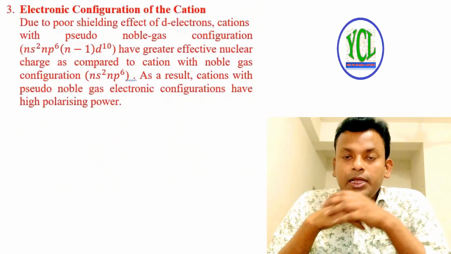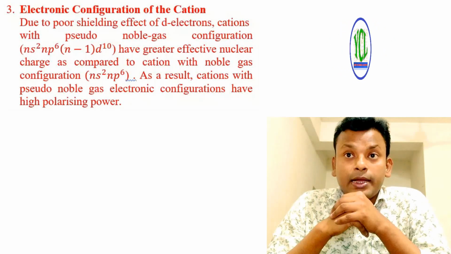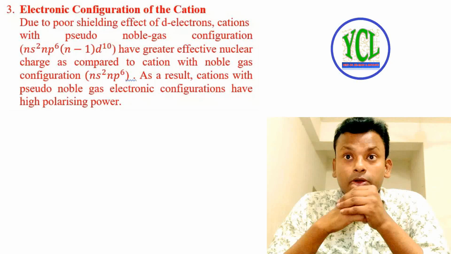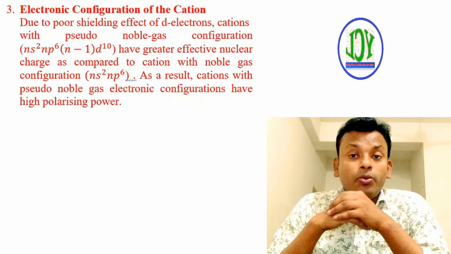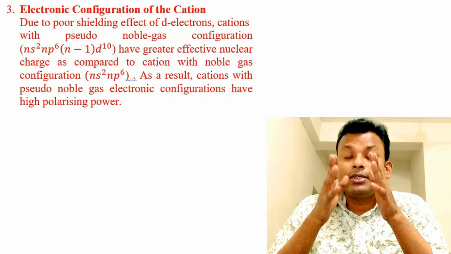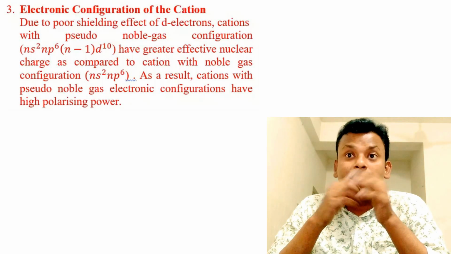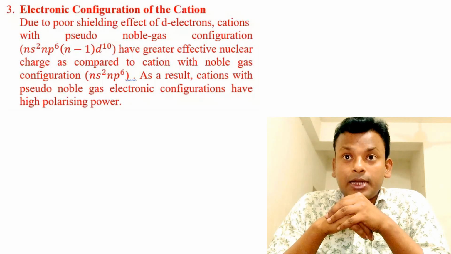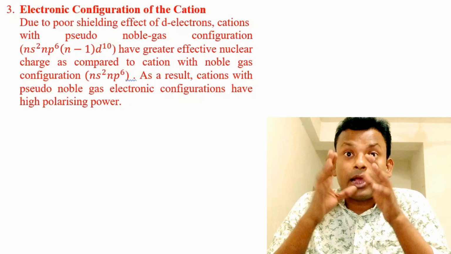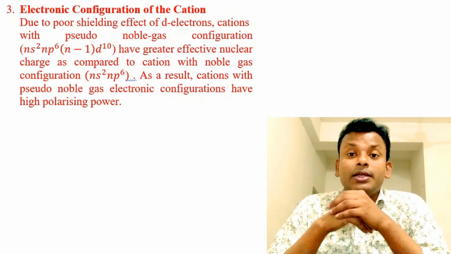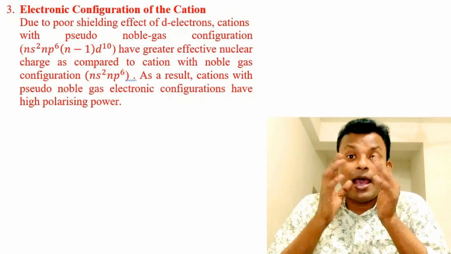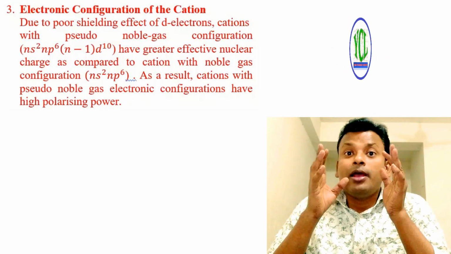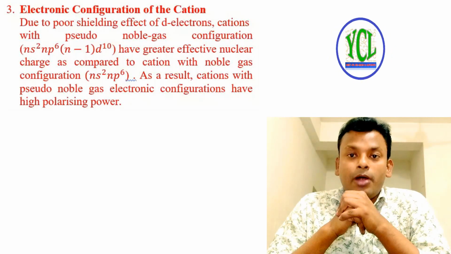Point 3. Electronic configuration of the cation. Due to the poor shielding effect of d electrons, a cation with pseudo noble gas configuration, that is ns2 np6 (n-1)d10, has greater effective nuclear charge as compared to a cation with noble gas configuration ns2 np6. As a result, a cation with pseudo noble gas configuration has high polarizing power.